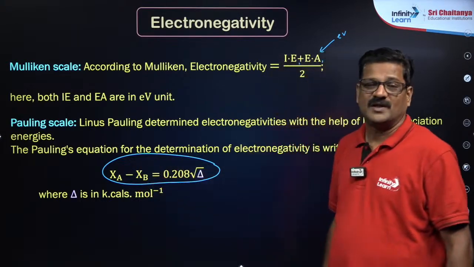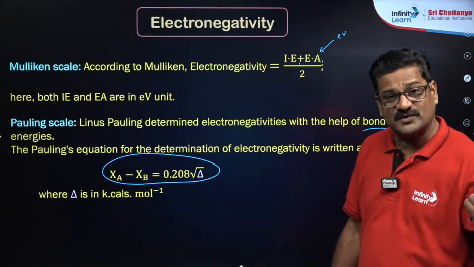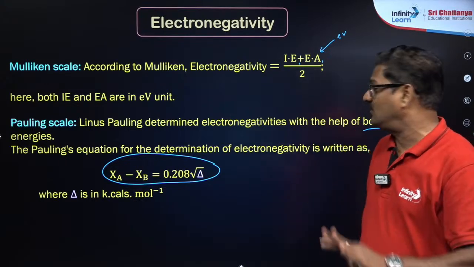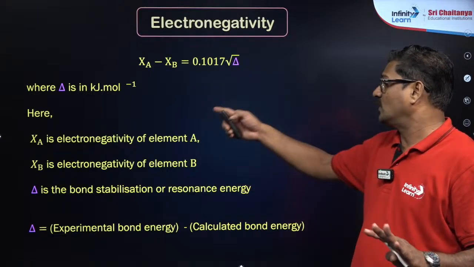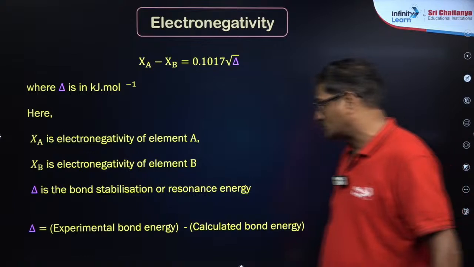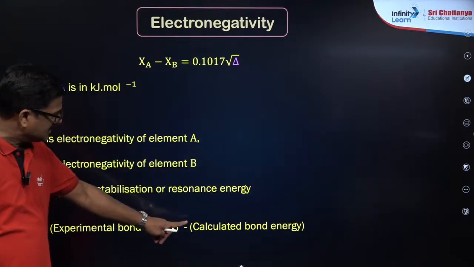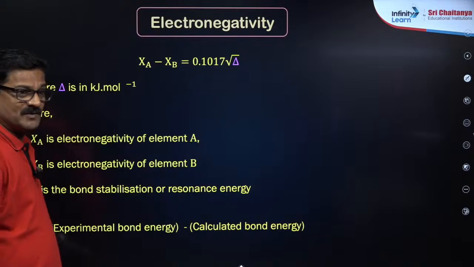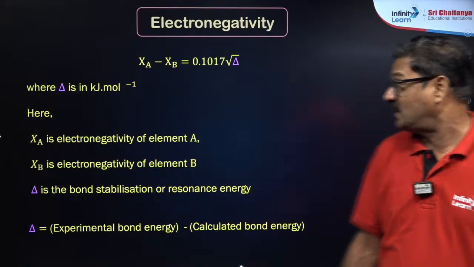What is delta? That is the difference between the experimental bond dissociation energy and the theoretical bond dissociation energy. So delta is the bond stabilization or resonance energy. This is important: experimental bond energy minus calculated bond energy. You can calculate these bond energies in two ways, theoretical as well as experimental.